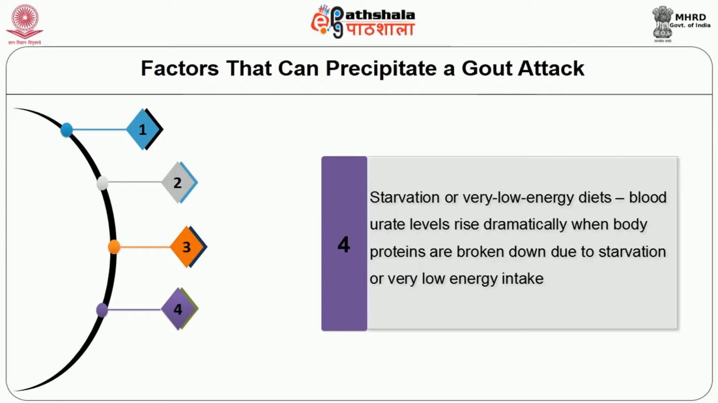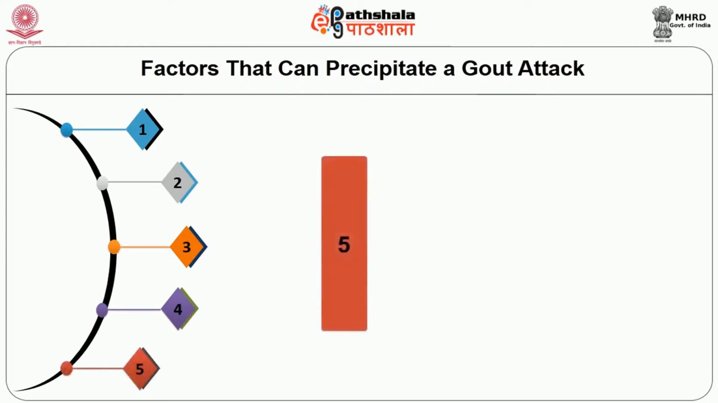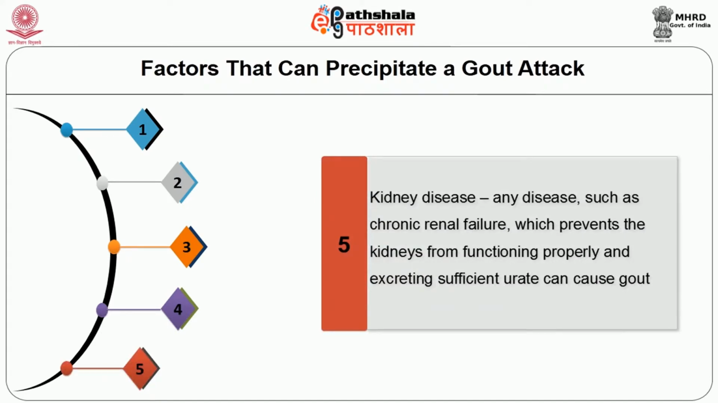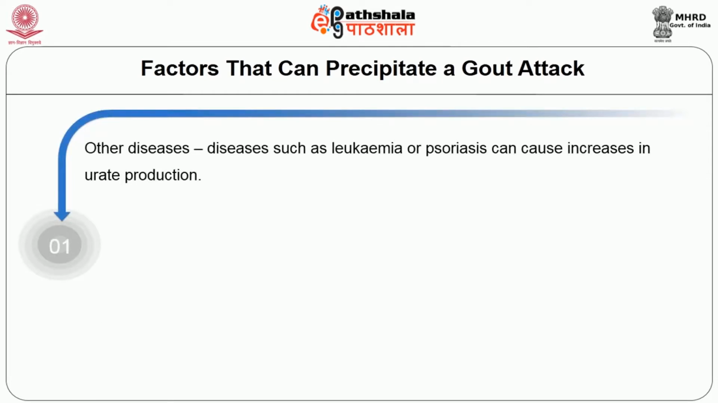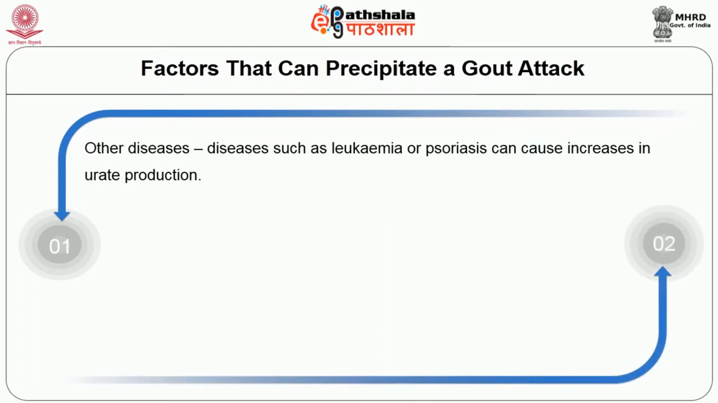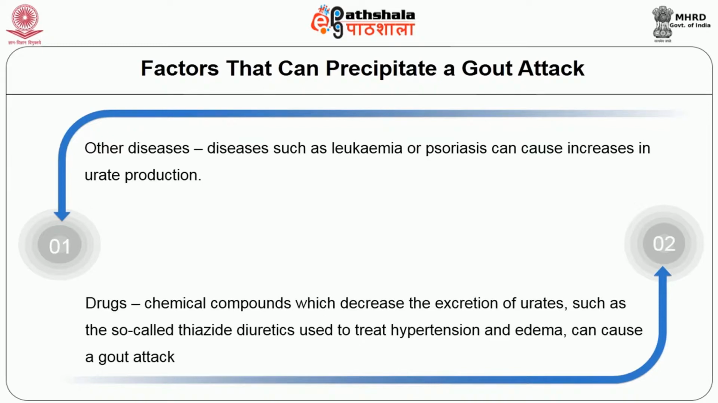Kidney diseases. Any disease such as chronic renal failure, which prevents the kidney from functioning properly and excreting sufficient urate, can cause gout. Other diseases such as leukemia, a type of cancer, or psoriasis, a type of skin problem, can also cause an increase in urate production. And regarding drugs, chemical compounds which decrease the excretion of urates, such as so-called thiazide diuretics used to treat hypertension and edema, can also cause a gout attack.